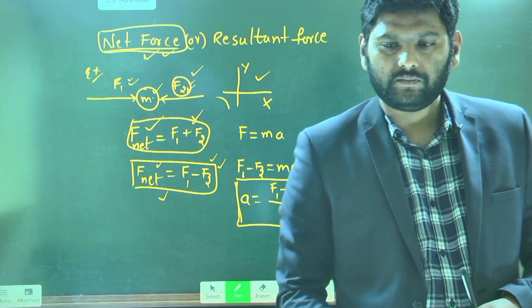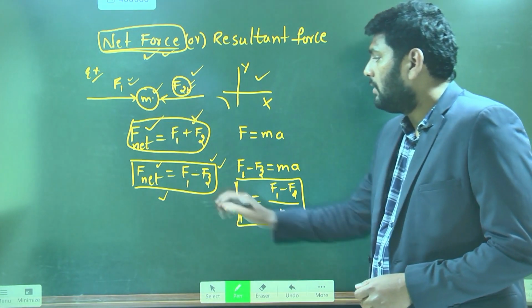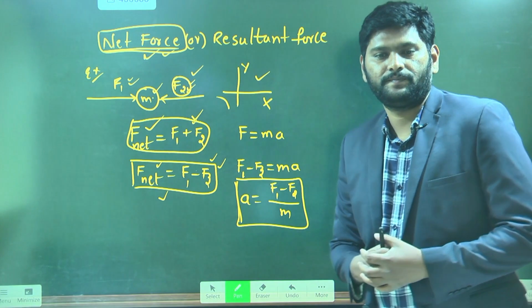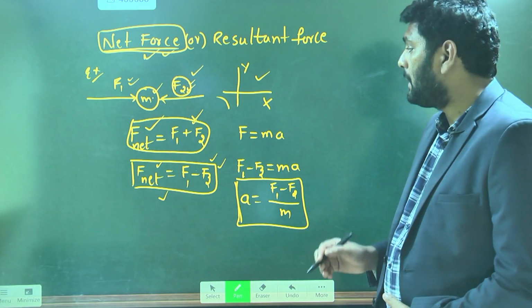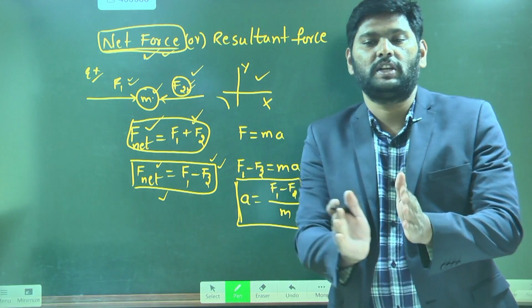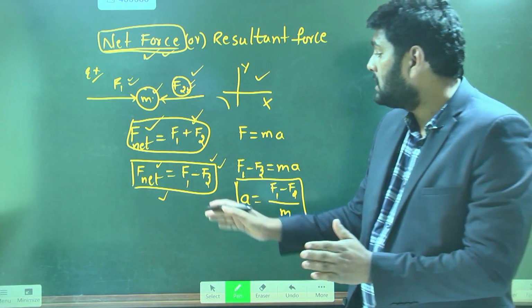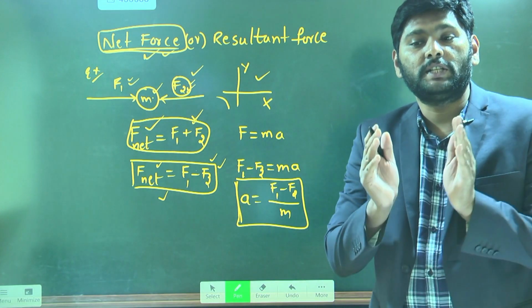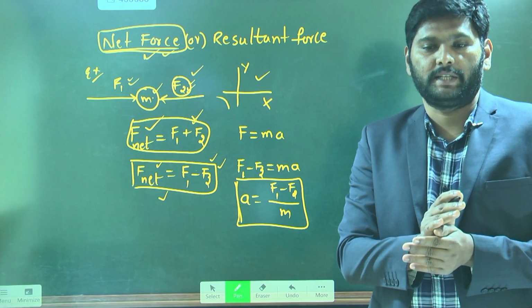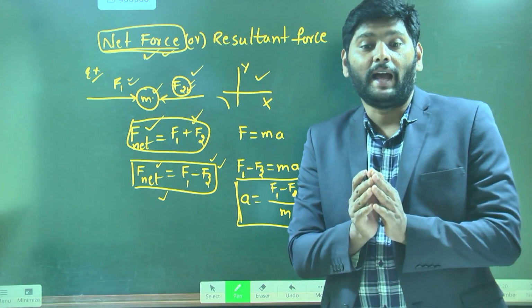What is the purpose of this net force? The purpose of the net force is to study the motion of the object. But with this net force, how can you study the motion? It is possible with acceleration.